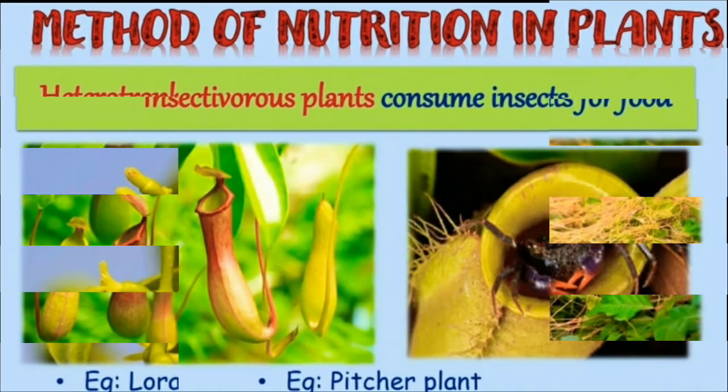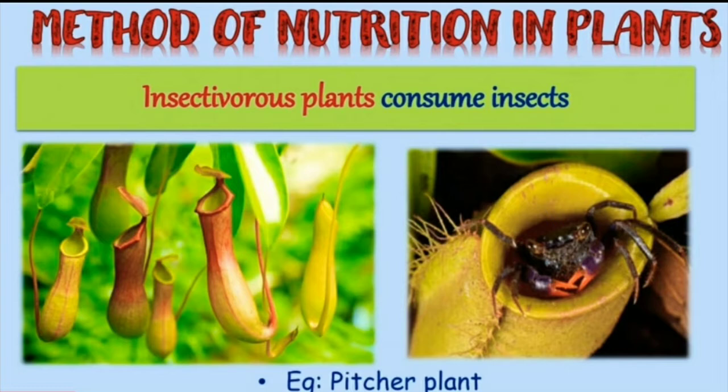The next type is insectivorous plants. Now these are the plants which consume insects. They feed on insects. Therefore, the name given is insectivorous plant. As you can see on your screen, children, for example, a pitcher plant. Understood, children? Good.